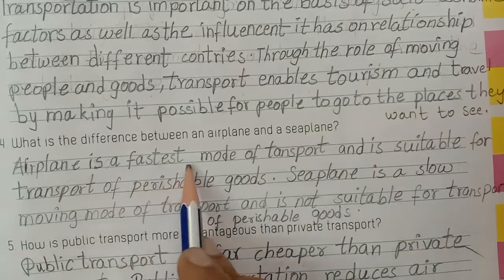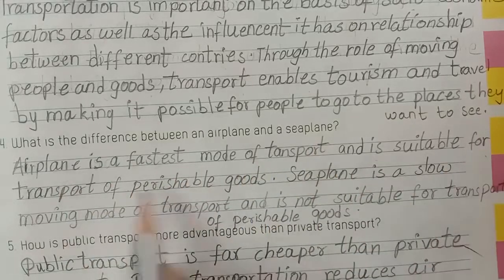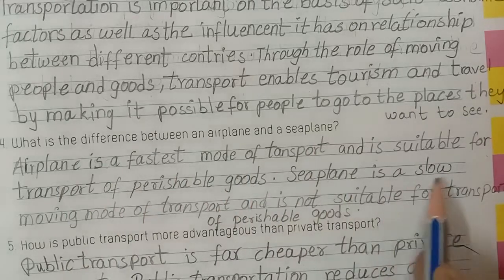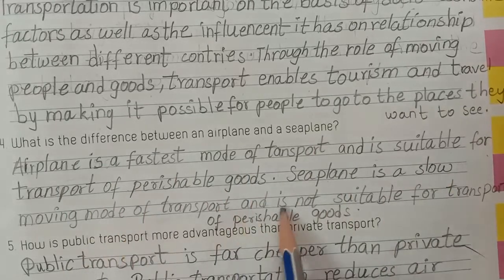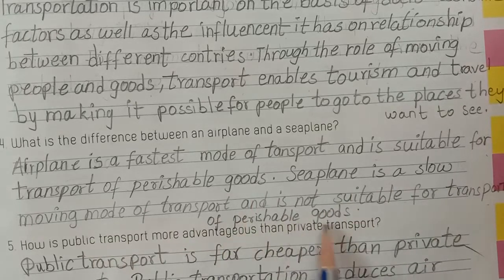Next, what is the difference between an aeroplane and seaplanes? Aeroplane is the fastest mode of transport and is suitable for transport of perishable goods. Seaplanes is a slow moving mode of transport and is not suitable for transport of perishable goods.